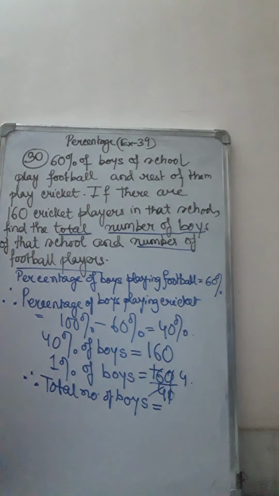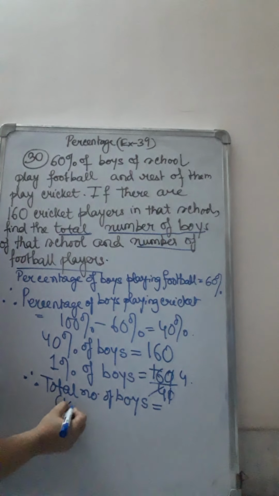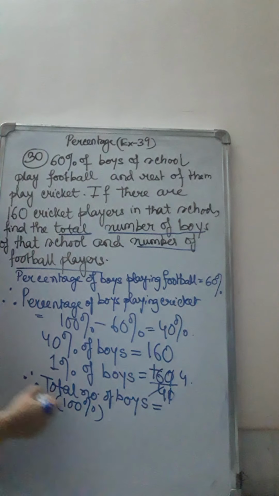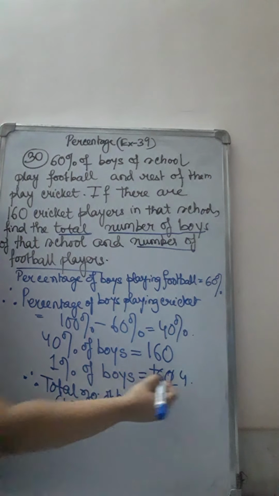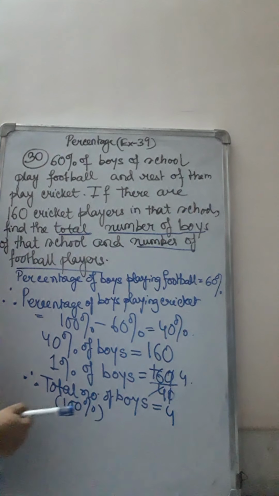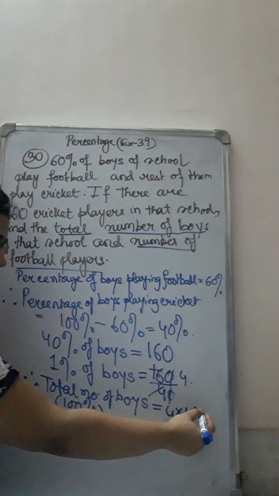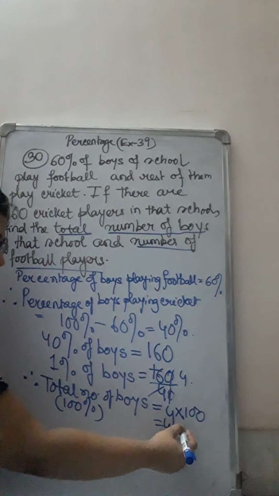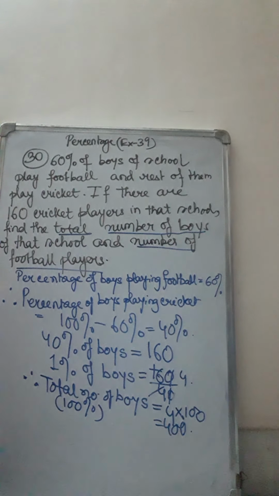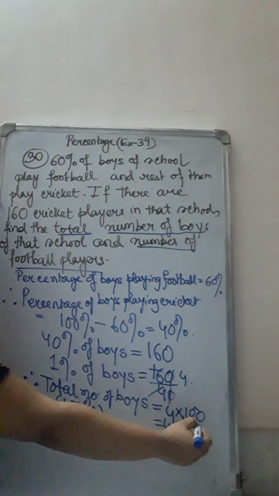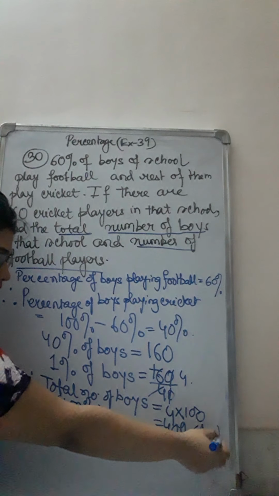So the total, or 100%, will obviously be more. So we need to multiply. If 1% is 4 boys, then 100% will be more. So we will multiply with 100. That means there are 400 boys totally in the school. So the first part answer we have got.